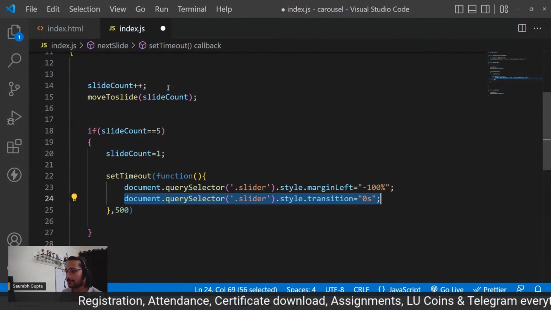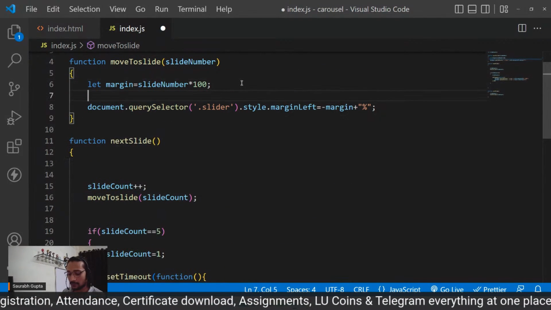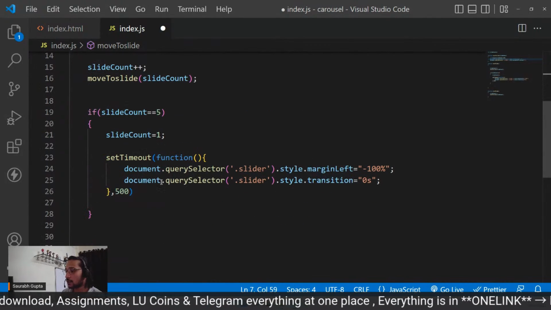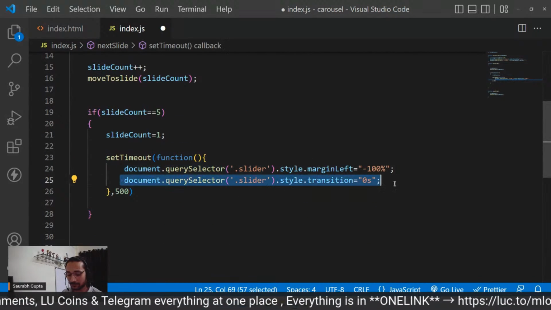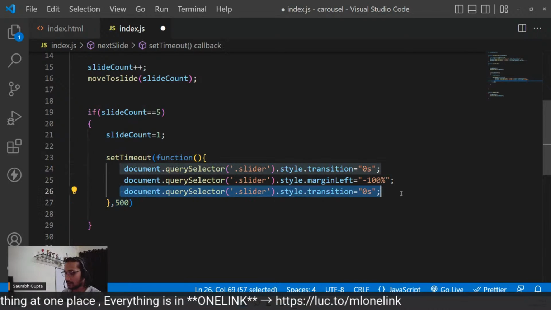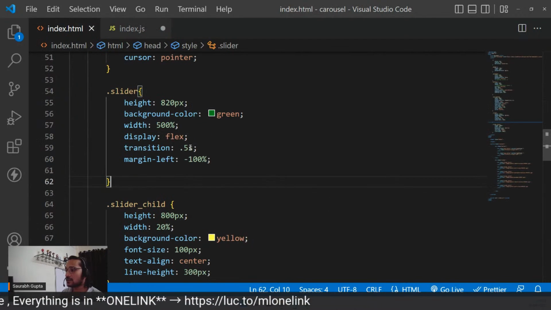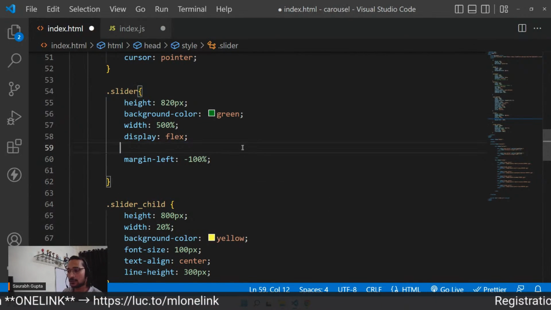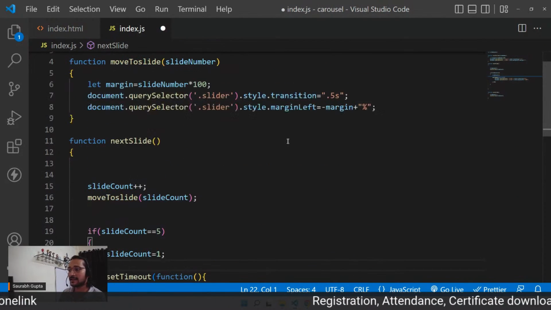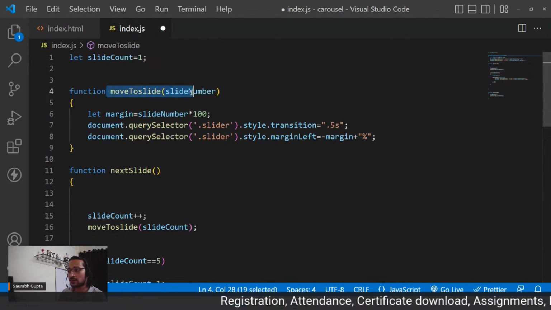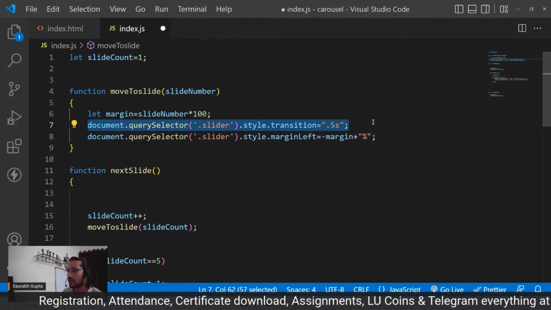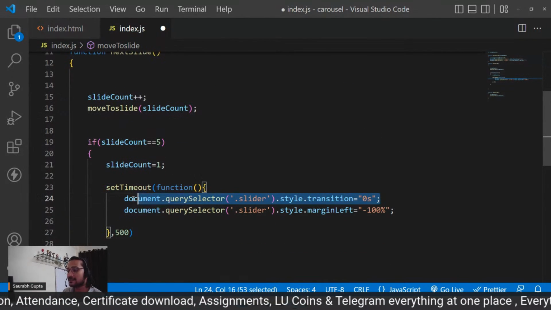So let me put it here. For every other task, it should be 0.5 seconds. But for this particular task only, please make it 0. Now you can remove the transition from here. Don't put it in CSS, because once you put it there, it will be applied to everything. So now it's task wise. When you perform move to slide, perform a transition of 0.5 seconds. That means move with animation. But for this particular task, make it 0.